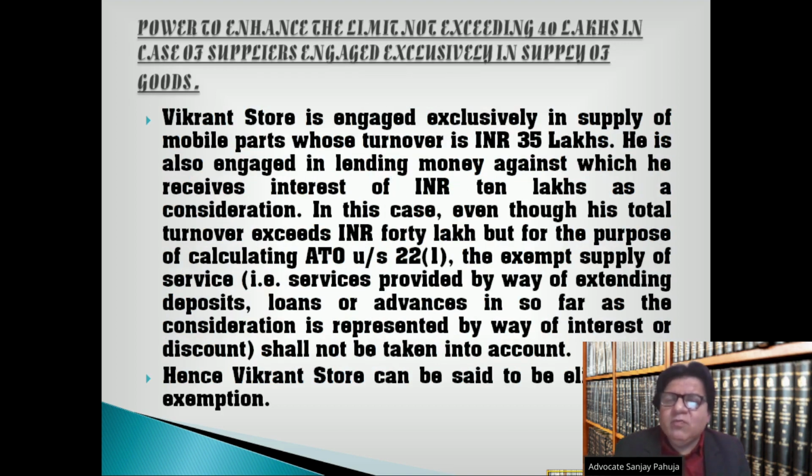For instance, Vikrant Store is engaged exclusively in supply of mobile parts whose turnover is 35 lakh rupees. He is also engaged in lending money against which he receives interest of 10 lakh rupees as a consideration. In this case, even though his total turnover exceeds 40 lakh rupees, for the purposes of calculating ATO under section 22(1), the exempt supply of service, namely services provided by way of extending deposits, loans, or advances in so far as the consideration is represented by way of interest or discount, shall not be taken into account. Hence, Vikrant Store can be said to be eligible for exemption.